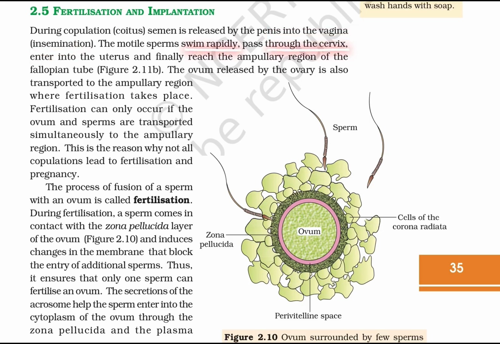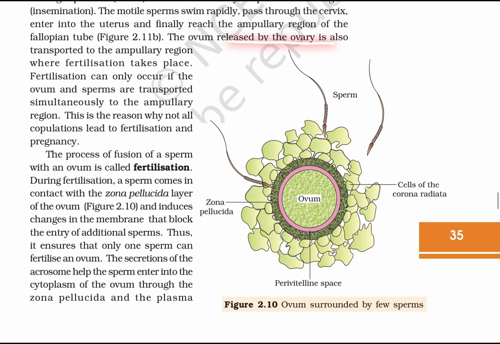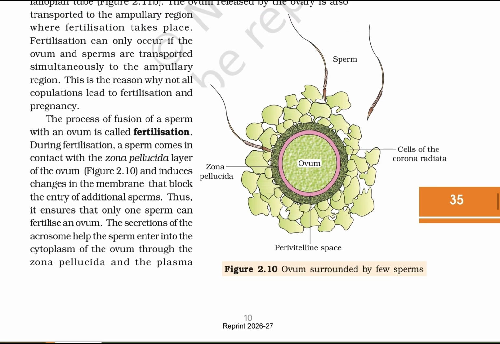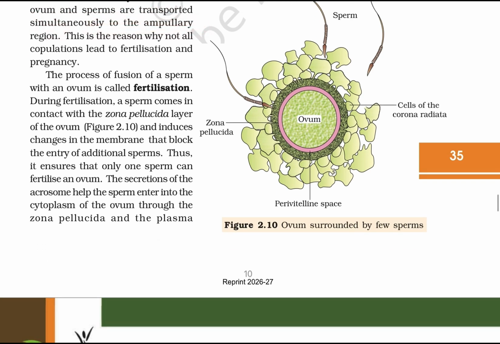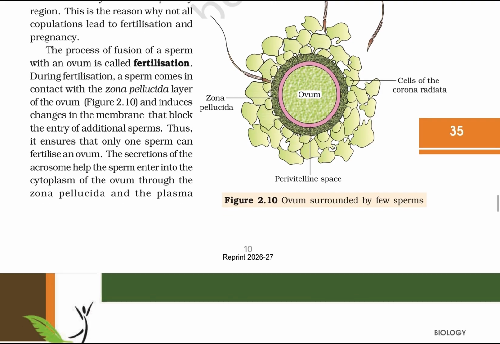The motile sperm swims rapidly, passes through the cervix, enters the uterus and finally reaches the ampulla region of the fallopian tubes. The ovum released by the ovary is also transported to the ampulla region where fertilization takes place. Fertilization can occur only if the ovum and the sperms are transported simultaneously to the ampulla region. This is the reason why not every copulation leads to fertilization and pregnancy.